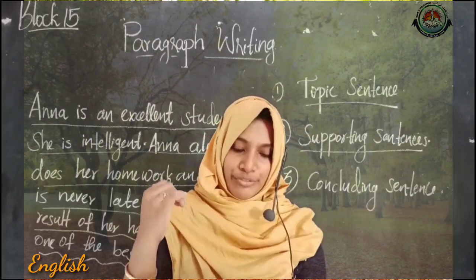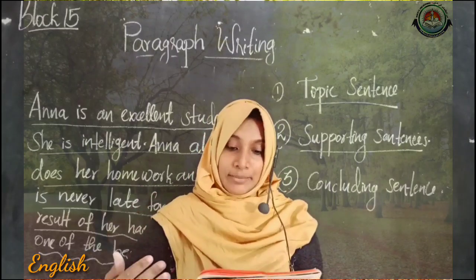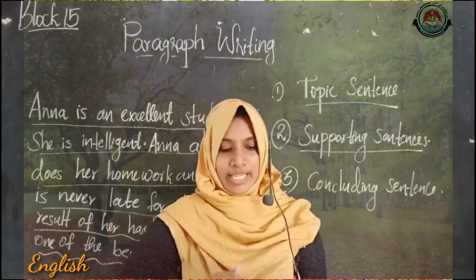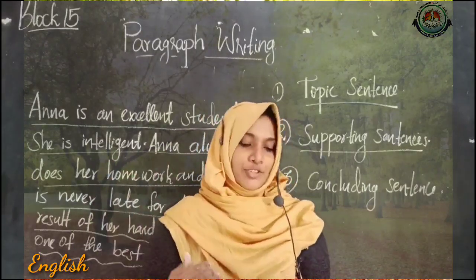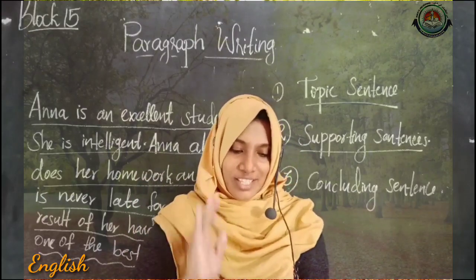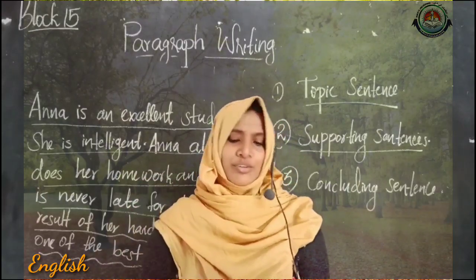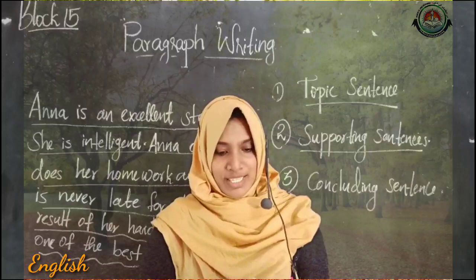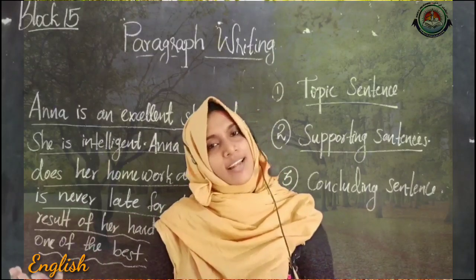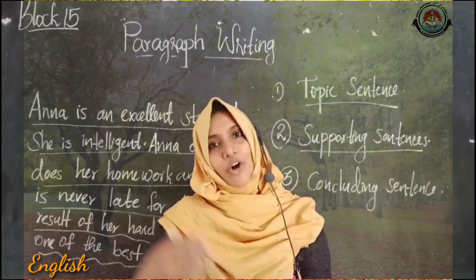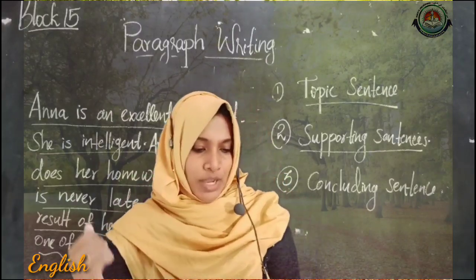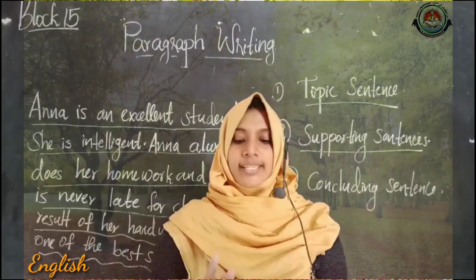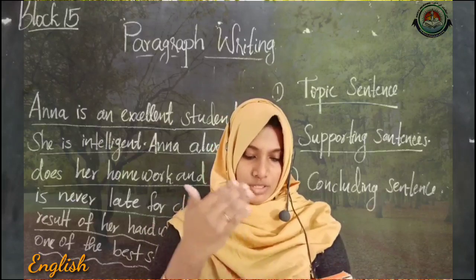Write the names of your favorite person, place, animal, and thing. So here you can write about your favorite person, place, animal, and thing. And number 2, write a topic sentence about any one of your favorite things. So dears, if you're writing about your mom as a person, here you can write a topic sentence like, I love my mom. So this is how you can make any sentence. And 3, what is the picture about? Write the topic and topic sentence. Use the words in the boxes to help you.